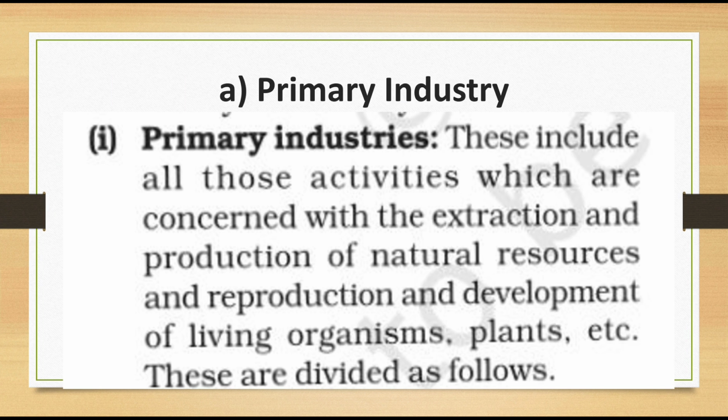So the first classification of industry: three broad categories are there. First category, primary industry. What do you mean by primary industry?